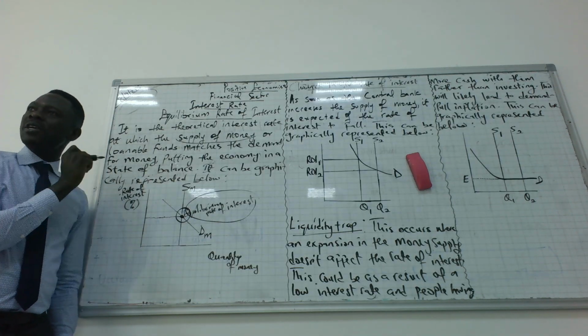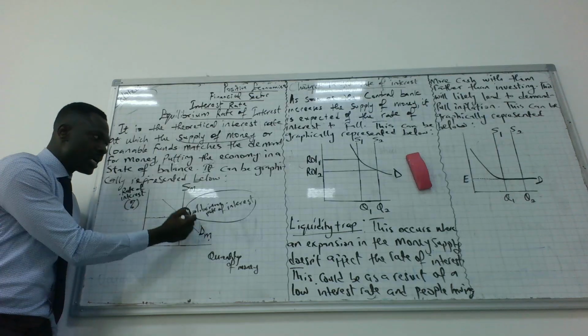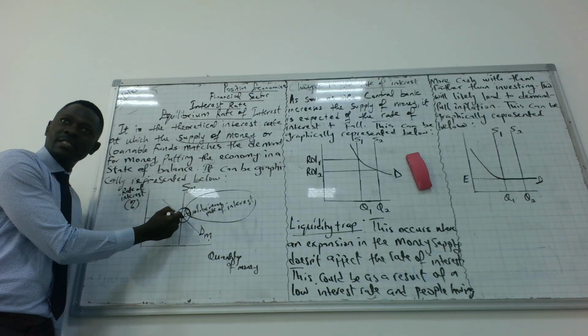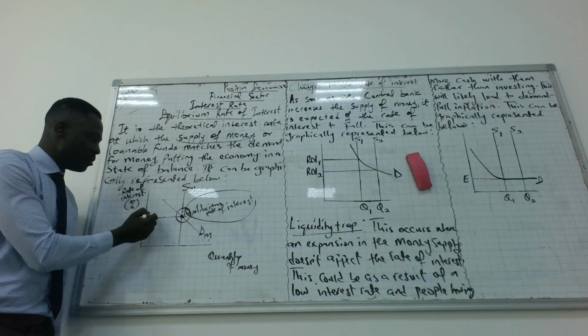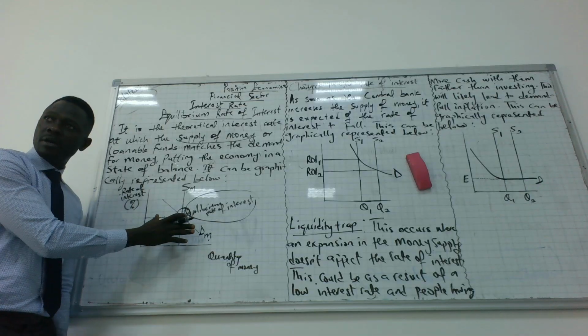There's equilibrium rate of interest where the demand for money and the supply of money intersect. This is equilibrium. Any question about equilibrium here? Good.